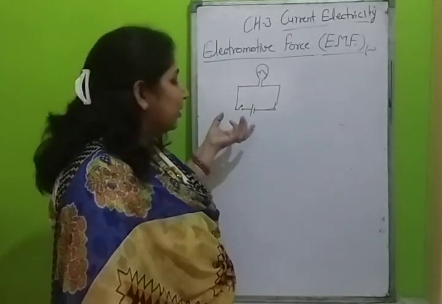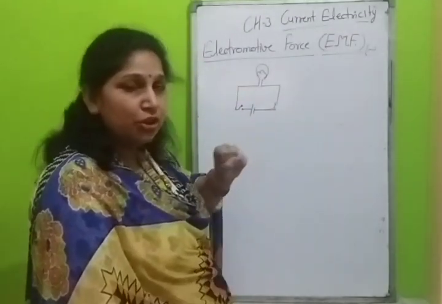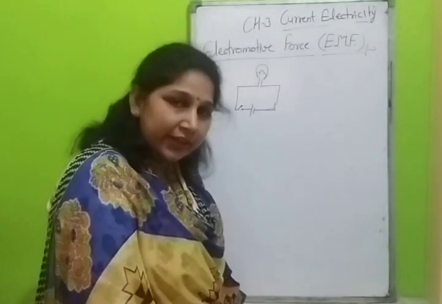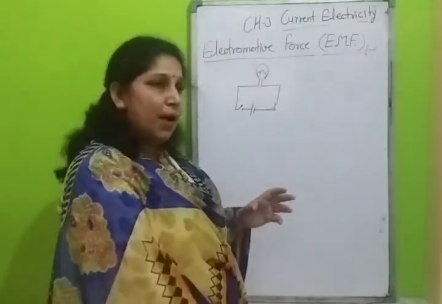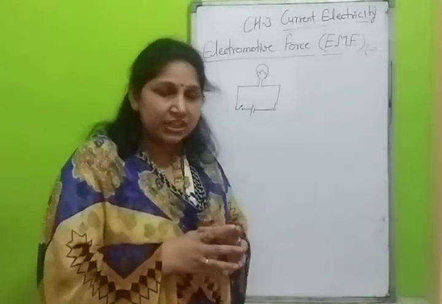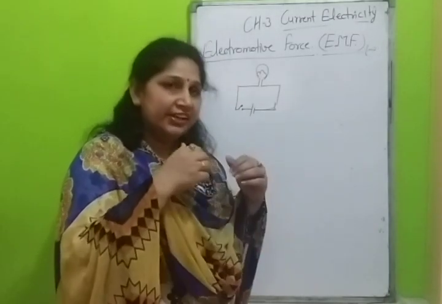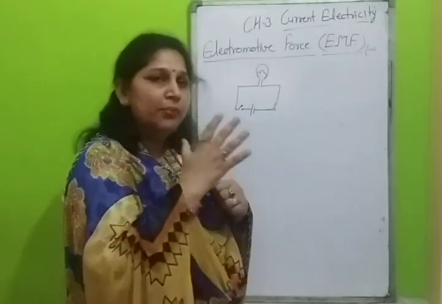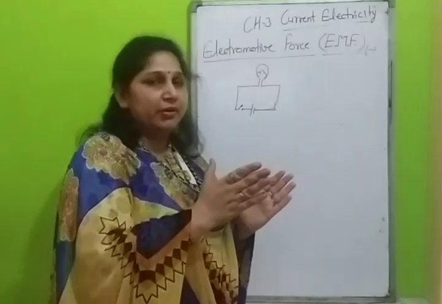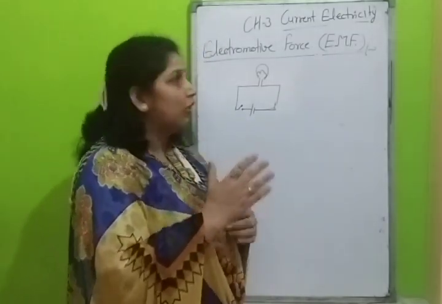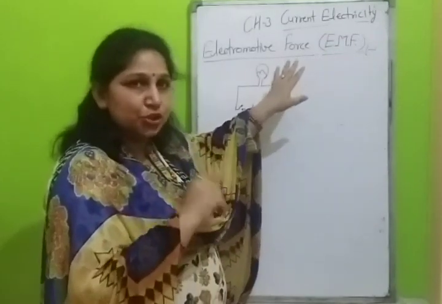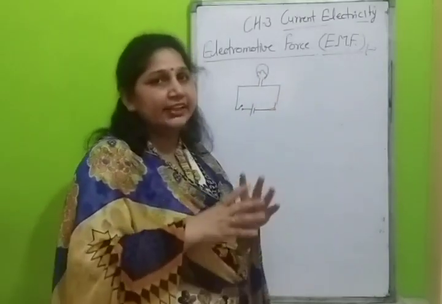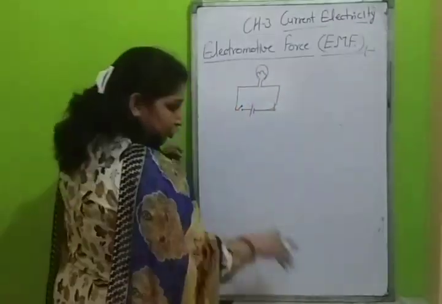What term comes when we switch on this circuit? The cell is connected, and inside the cell there is some amount of charge with high potential. This high potential, when connected to a conductor, starts to push the electrons to move from the negative terminal of the cell to the positive terminal. This push is called electromotive force, and it is due to the potential inside the cell.